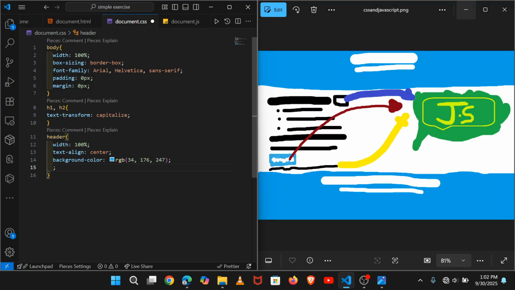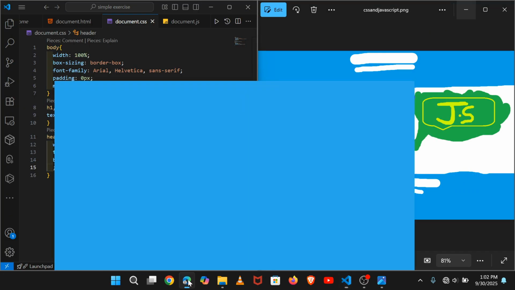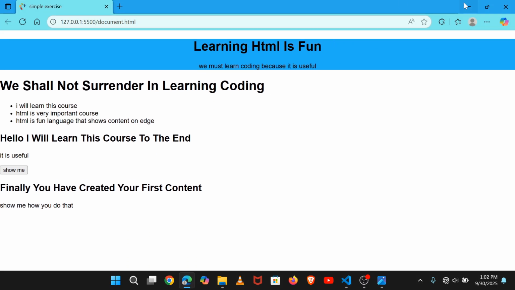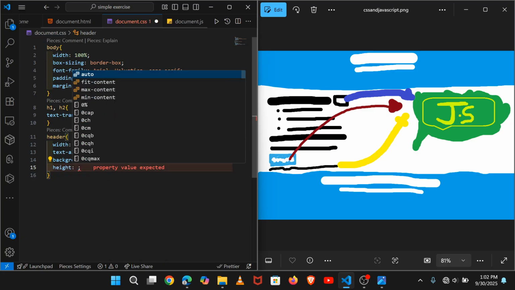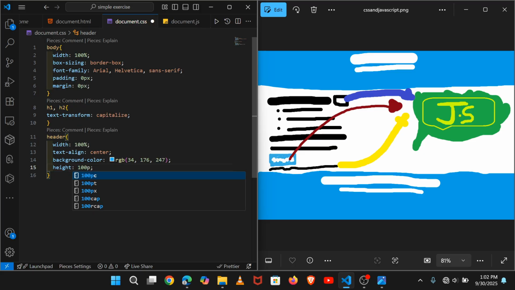So we can also remove it, and don't say position fixed, and allow the height to be, for example, 100 pixels, like that.